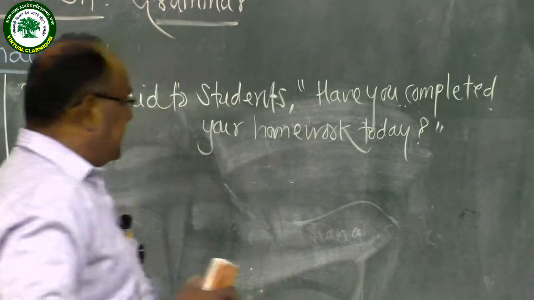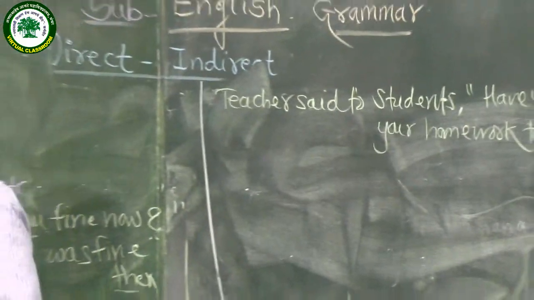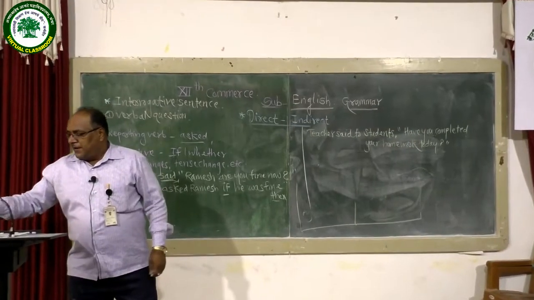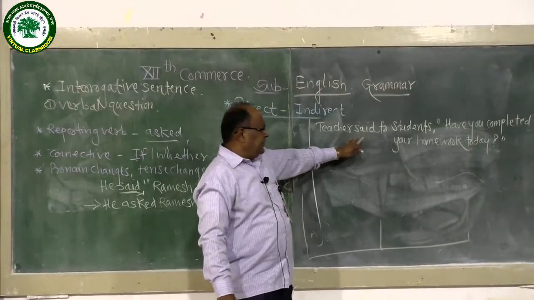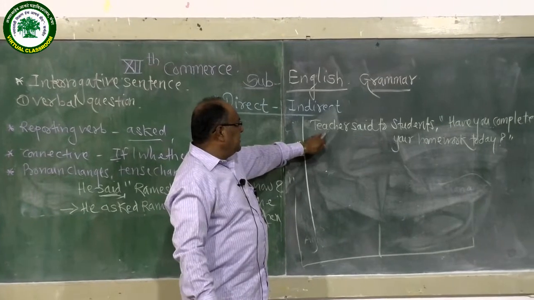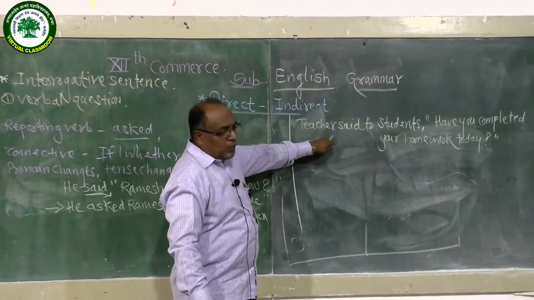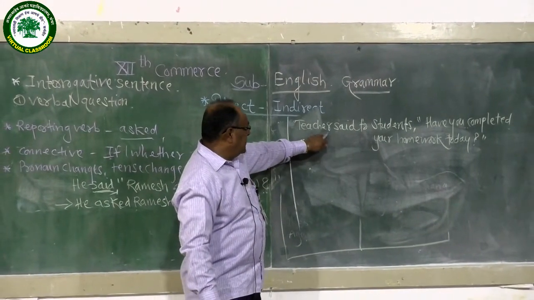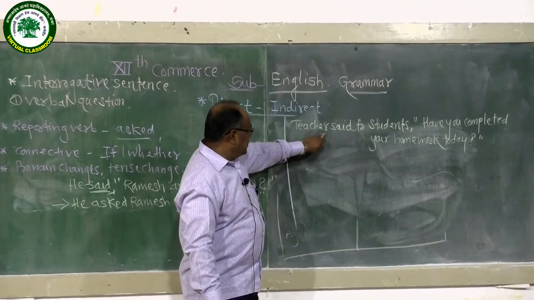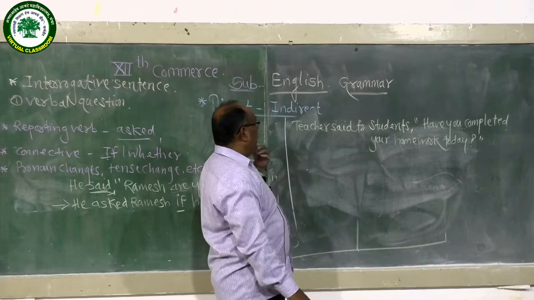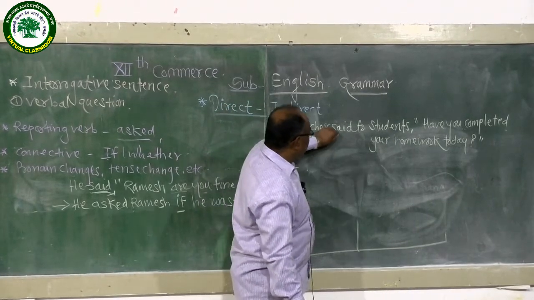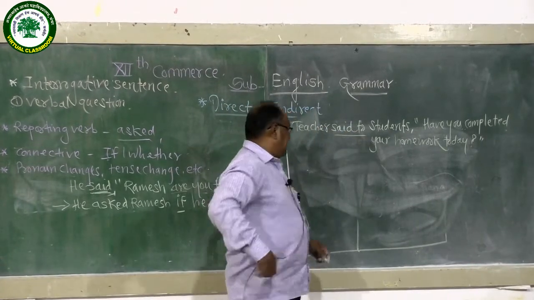So this is a sentence in interrogative form in direct speech. Teacher said to students. Take into consideration who is the speaker, who said to whom. This must also be understood. Then according to the rule we have to change the reporting verb said to asked.